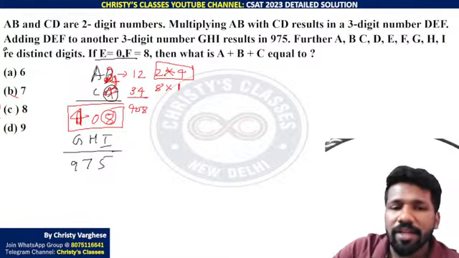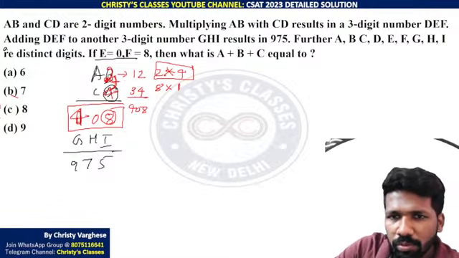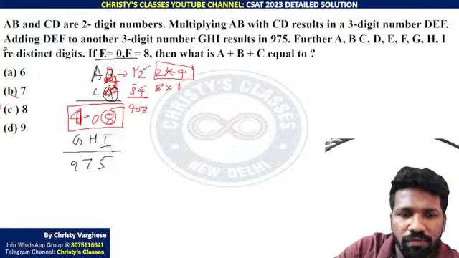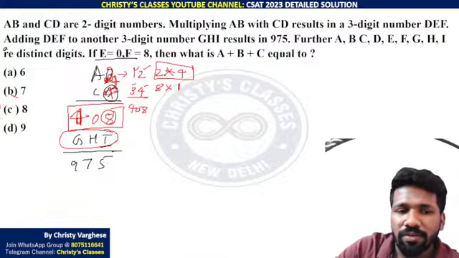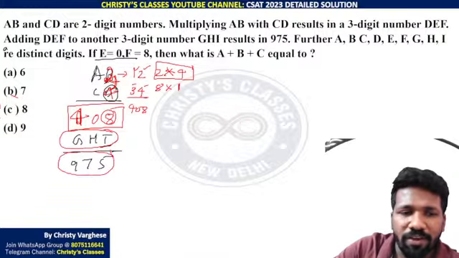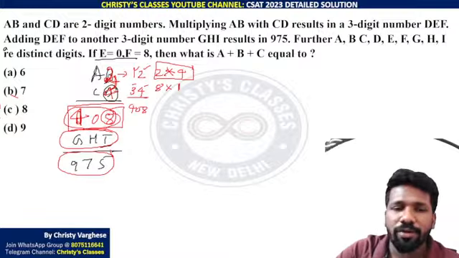Likewise you can trial and error and get. Until now we need to get distinct digits. 1, 2, 3, 4 all are distinct. That is also working. Now GHI also we need to find and cross check. For that is easy. 975 minus 408. Reverse you can do now.